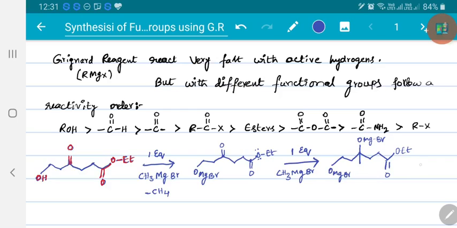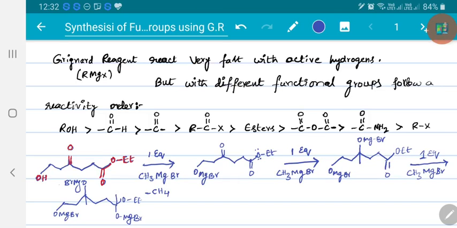Now when this is allowed to react with another equivalent of Grignard reagent, actually here two equivalents of Grignard reagent are required, but let me discuss it. First, when I add one equivalent of Grignard reagent, the ester will start to react, giving a product. The obtained product has OMgBr, and the remaining part is another OMgBr with the methyl, and this is the ester system.